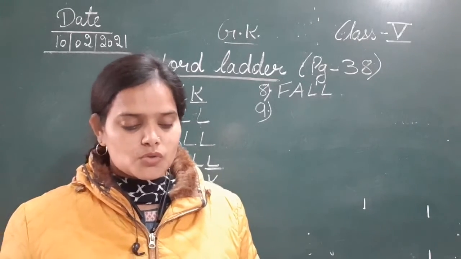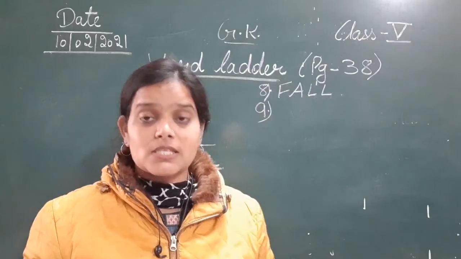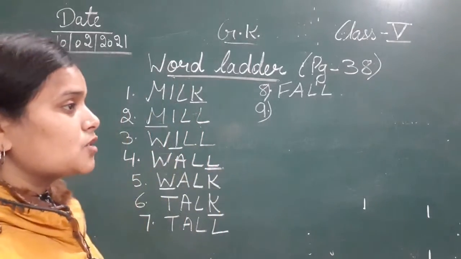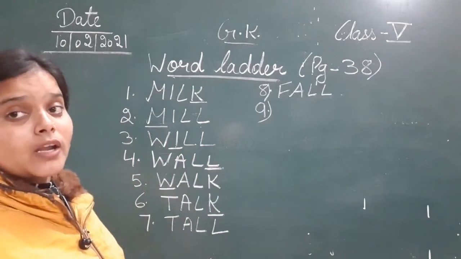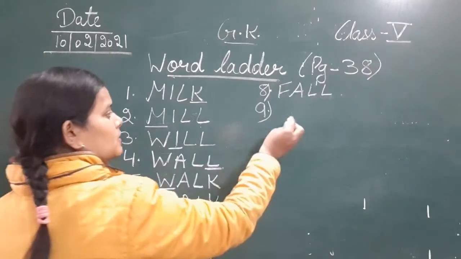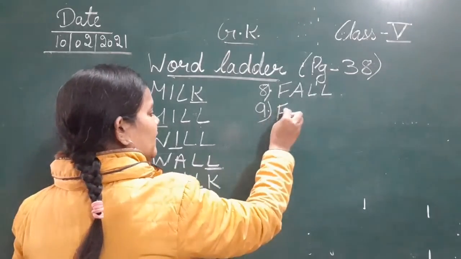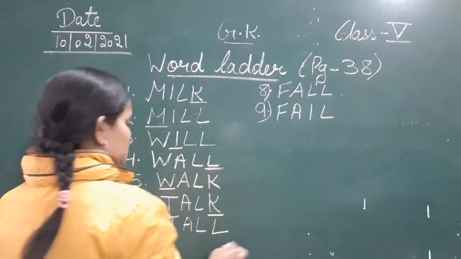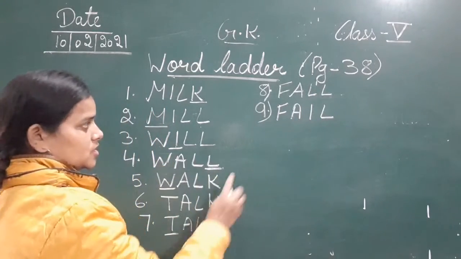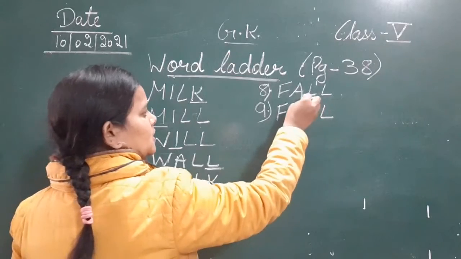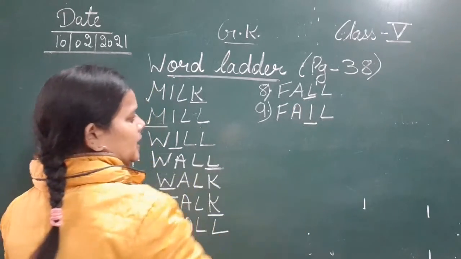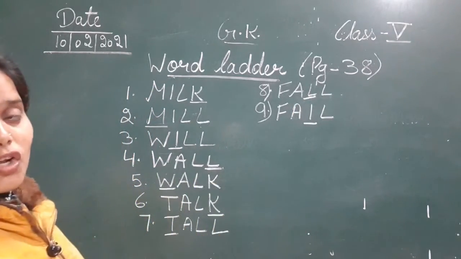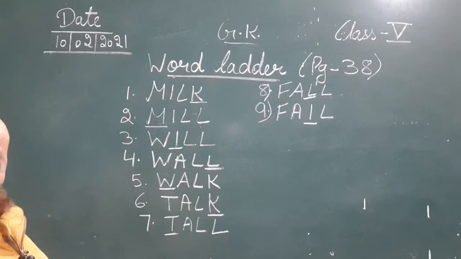Fail हो गया. So not succeed means fail. So fall will change into fail. FAIL. So देखिए हमने tall में T चेंज करके F लिखा था. In fail, this L is changed into I, that is fail. Not succeeded, that means that person got fail.